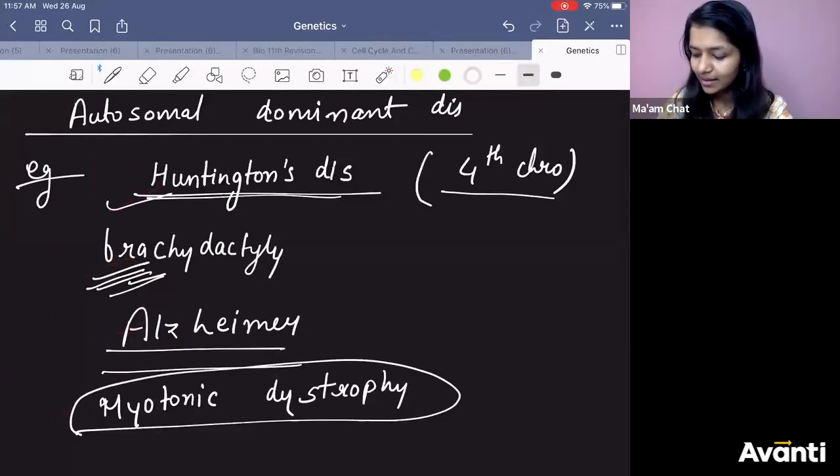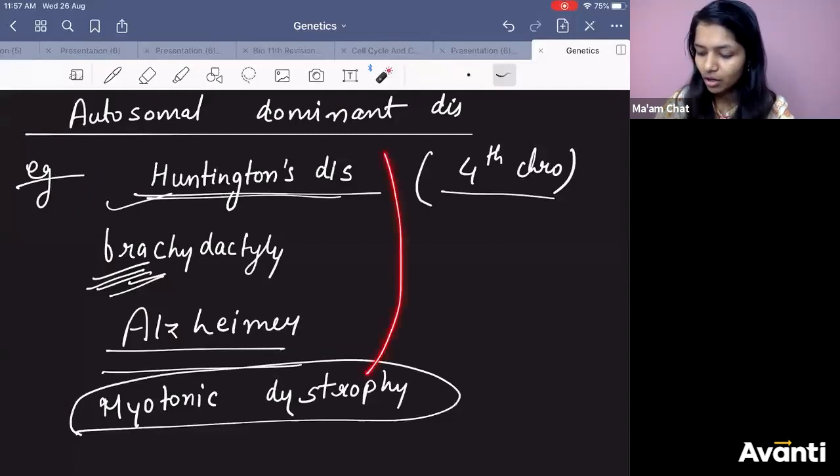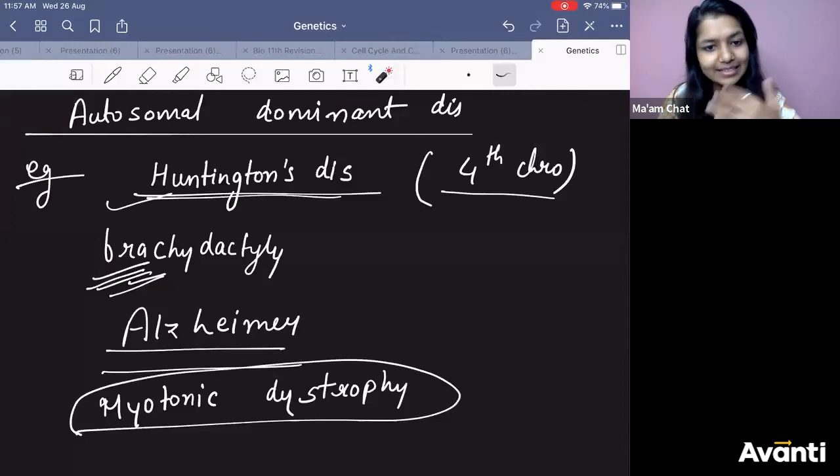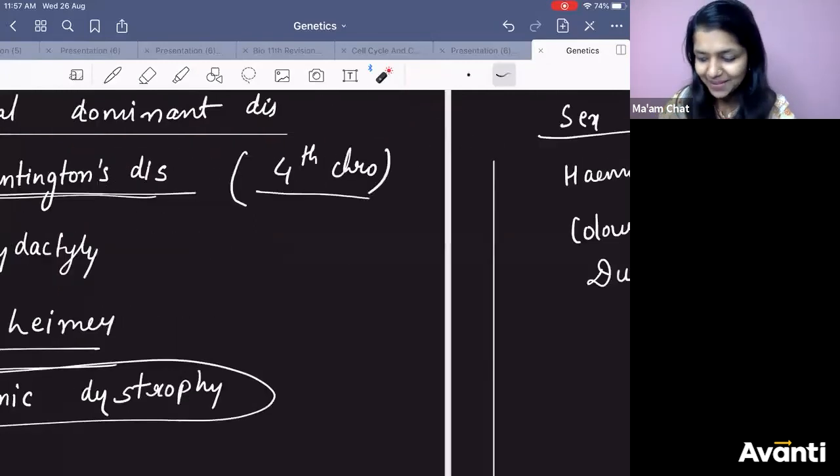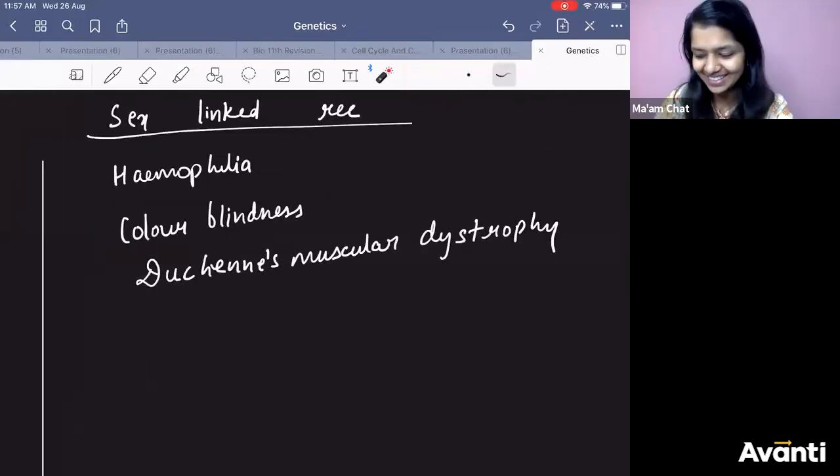This is an example of autosomal dominant. Names are so difficult. Imagine if I start telling you everything about it, it will take 5 days. It's not required for you, not in the syllabus. You should just know that myotonic dystrophy and all these are autosomal dominant disease. हाँ Sumatinath, that's right.